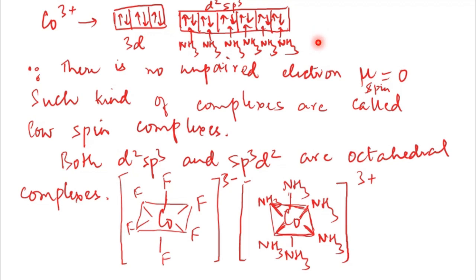They are called inner orbital complexes. Earlier ones were outer orbital complexes. There is no unpaired electron. Therefore, they are called low spin complexes. Mu is 0 basically. Now I have given shapes here.